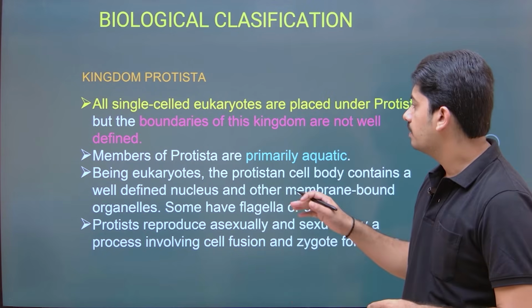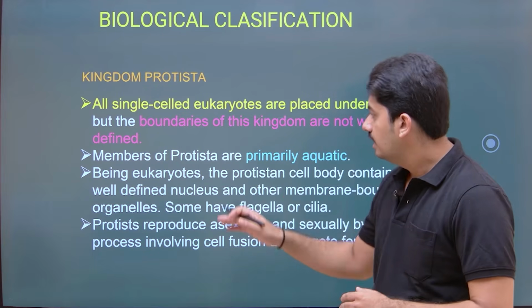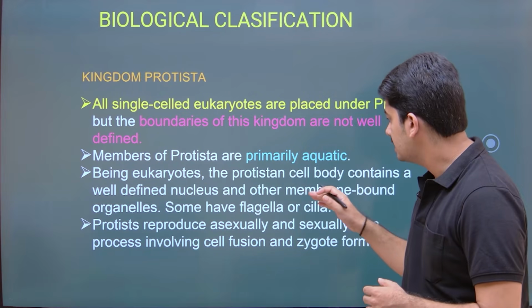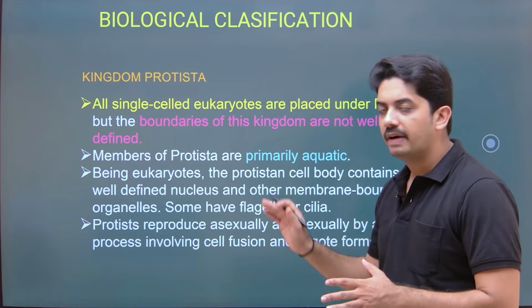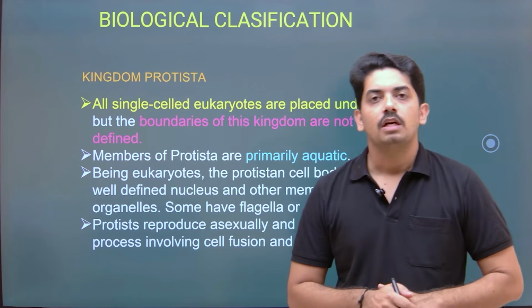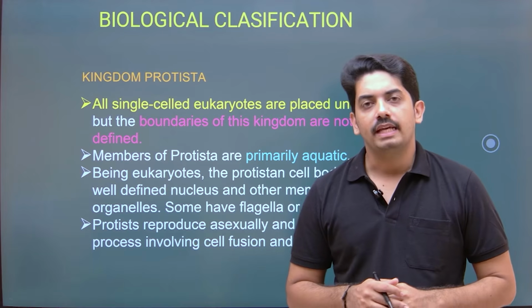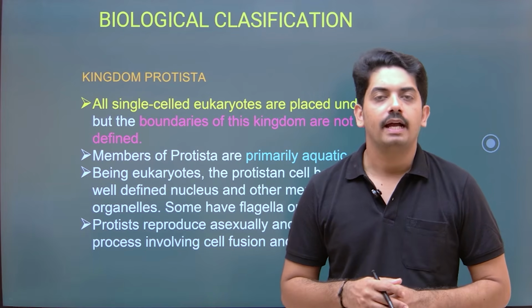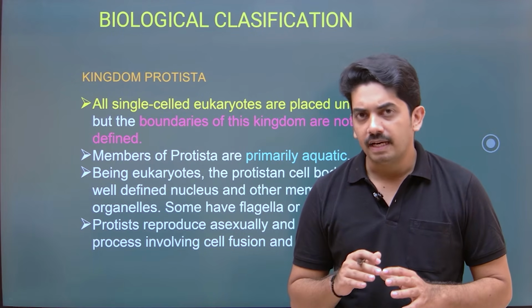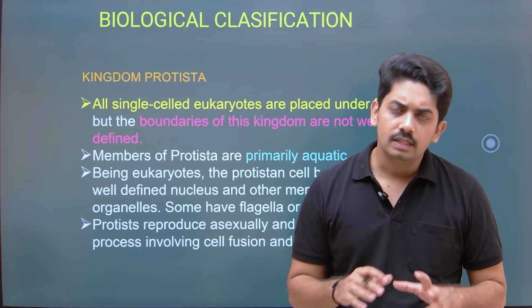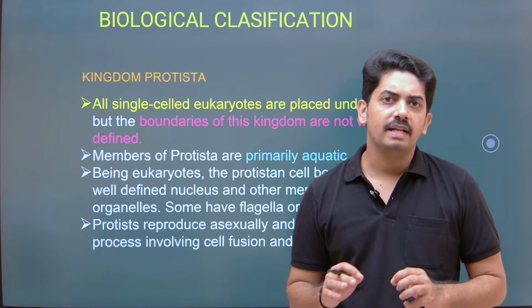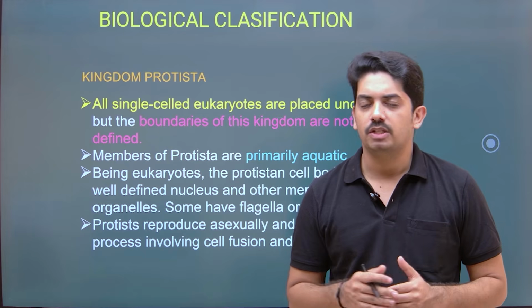Now, members of the Protista are primarily aquatic, and being eukaryotes, the protist cell body contains a well-defined nucleus. Of course, they are eukaryotes, so they have a true nucleus, and apart from this, they have all the membrane-bound cell organelles like mitochondria.